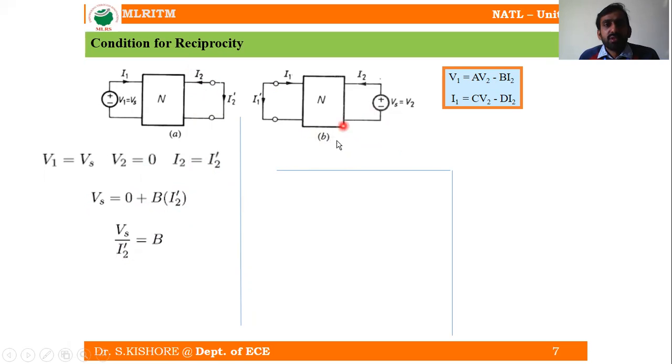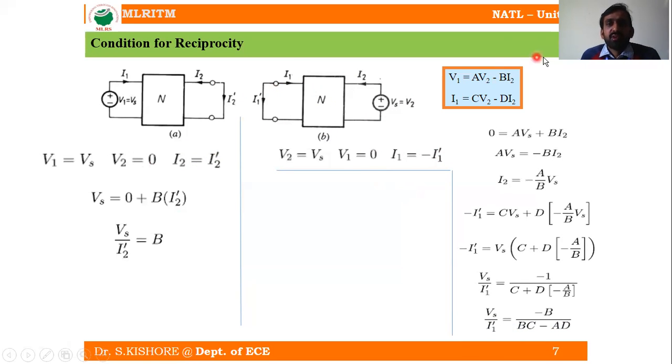Now let us come to the second figure, figure B. In this case, we have short circuited the input port, so V1 is equal to 0. If V1 is equal to 0, there will be only one source, that is V2. V2 is equal to Vs, V1 is equal to 0, and I1 is going to be equal to minus I1 dash. Similarly, here also I2 is going to be equal to minus I2 dash.